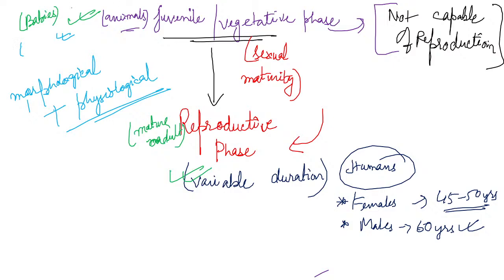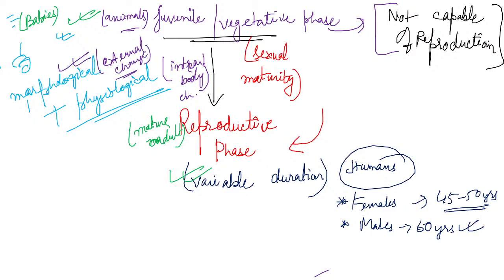So there's a change in our digestive tract. Our digestive tract is changed. Our nervous system is changed. So yes, this change was due to the physiological change, that is internal changes. Internal body changes will be your physiological change, and external or outside body changes will be your morphological change. Okay. So physiological and morphological are totally different changes.